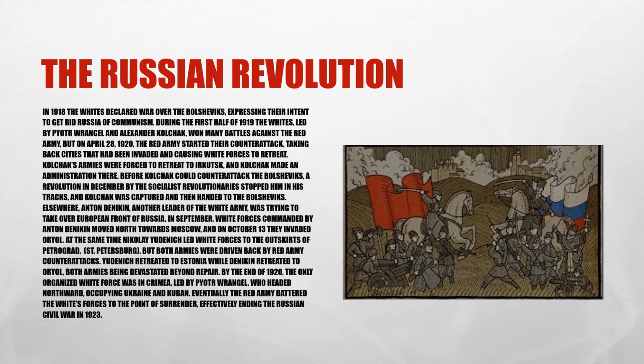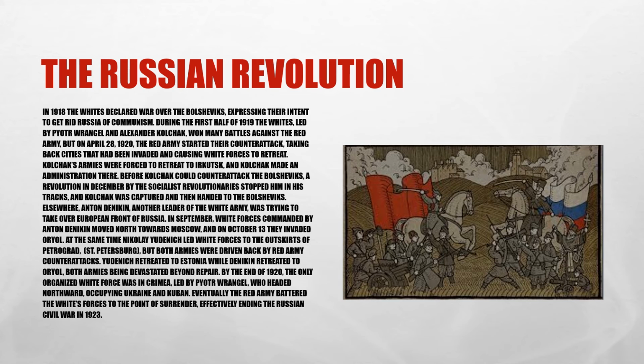During the first half of 1919, the Whites, led by Pyotr Wrangel and Alexander Kolchak, won many battles against the Red Army, but on April 28, 1920, the Red Army started their counterattack, taking back cities that had been invaded and causing White forces to retreat. Kolchak's armies were forced to retreat to Irkutsk, and Kolchak made an administration there. Before Kolchak could counterattack the Bolsheviks, a revolution in December by the Socialist Revolutionaries stopped him in his tracks, and Kolchak was captured and then handed over to the Bolsheviks.